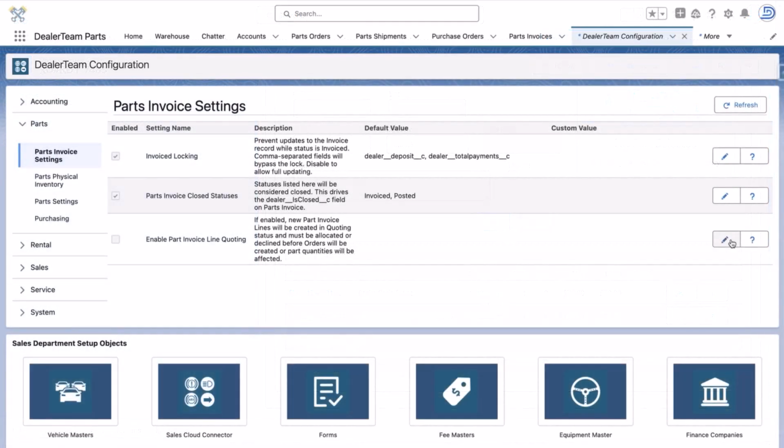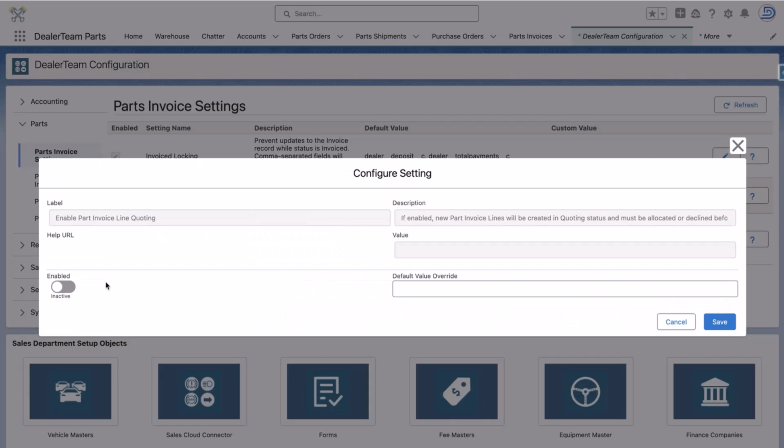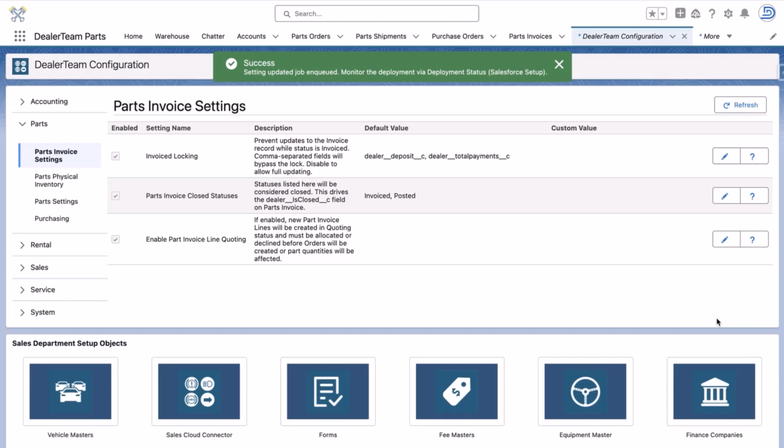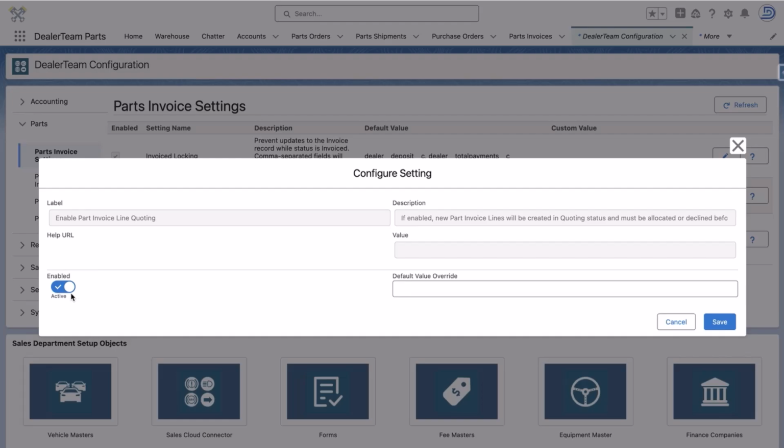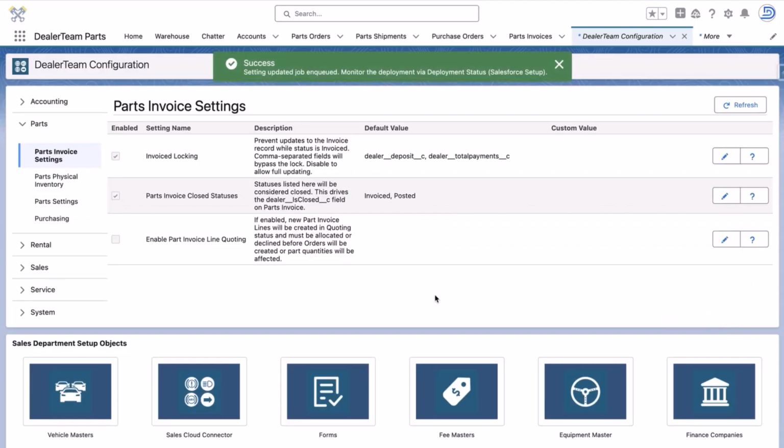In this video, we have enabled the setting for part invoice line quoting to demo how to update the line status when receiving a purchase order and filling parts lines. If the setting was disabled, all parts invoice lines would be created in the default status of filled, thus affecting orders and part quantities without requiring a receiving event.